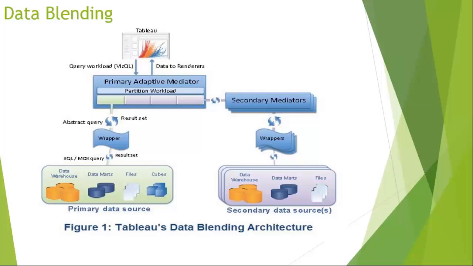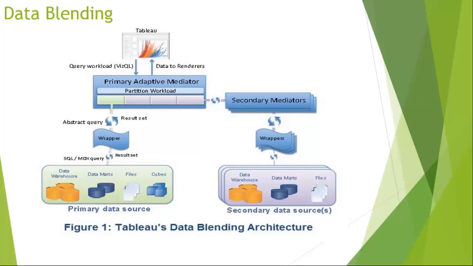Blending is combining data from two different data sources. It is not joining. It is combining data from two different data sources. This concept has been there for a long time. Even in Business Objects, you can combine the data from two different data sources.